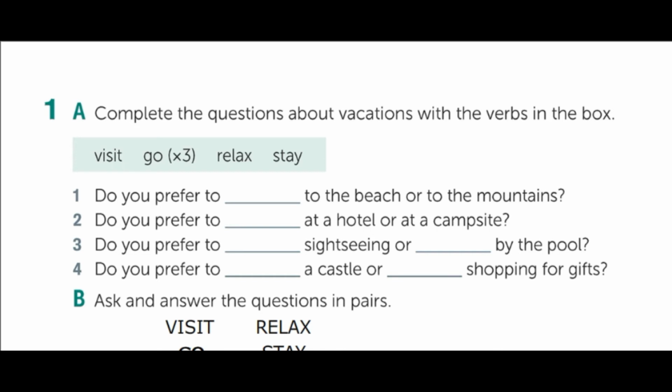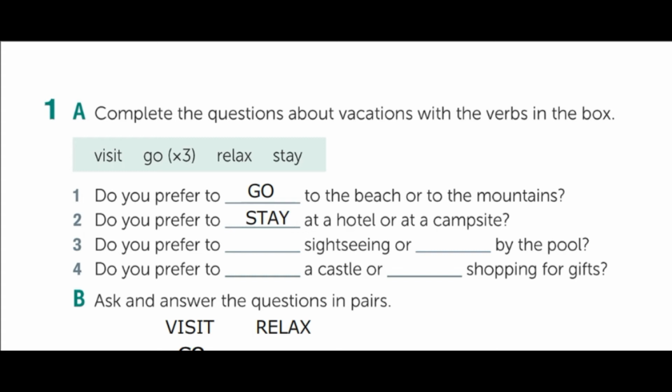Let's do the exercise. Number 1. Do you prefer to go to the beach or to the mountains? Which verb here is the best one? The answer is go. Go to the beach. Go to the mountains, right? Number 2. Do you prefer to stay at a hotel or at a campsite? The answer here is stay. The verb stay at a hotel or stay at a campsite is used, right?